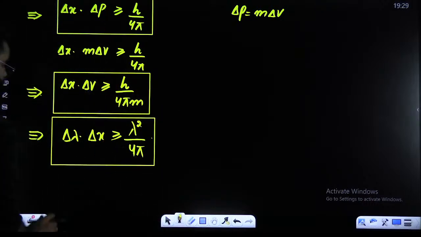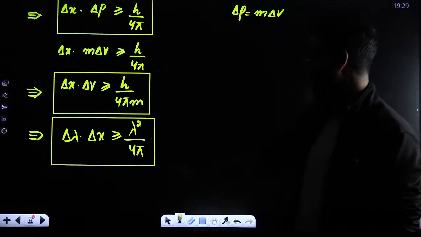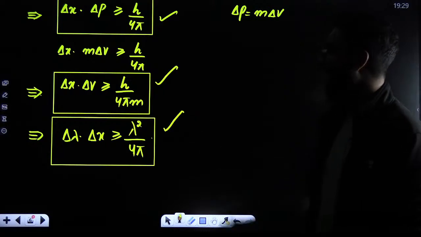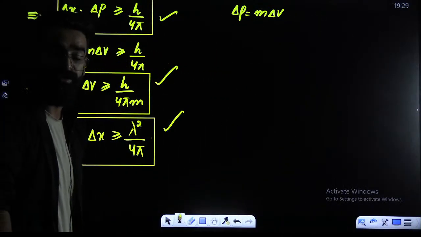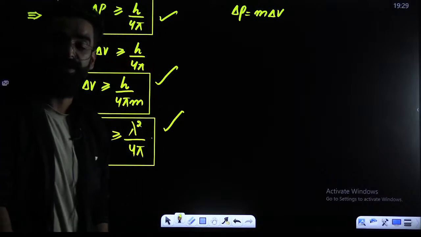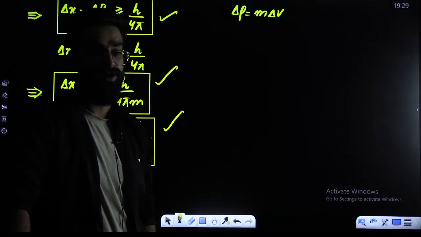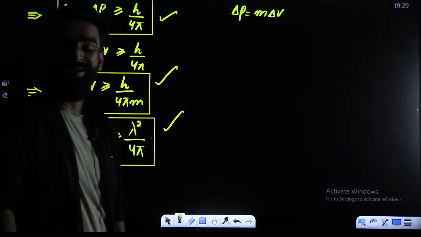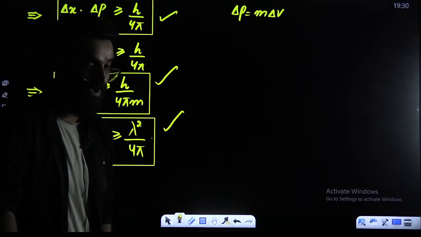Remember this expression of the Heisenberg's uncertainty principle as well. These are the three results to remember: delta x delta p is greater or equal to h upon 4 pi; delta x dot delta v is greater or equal to h upon 4 pi m; delta lambda delta x is greater or equal to lambda square divided by 4 pi.